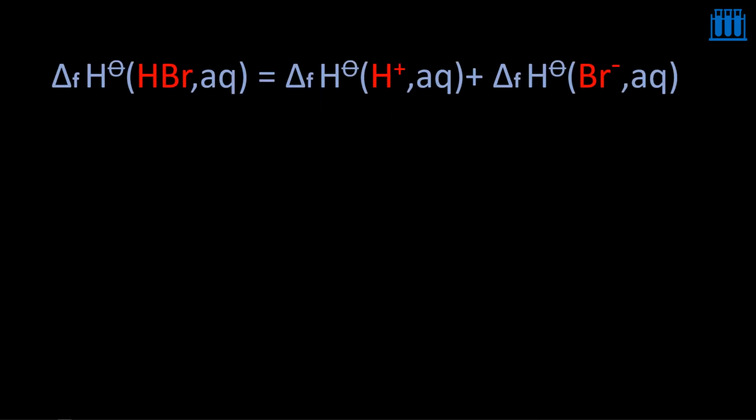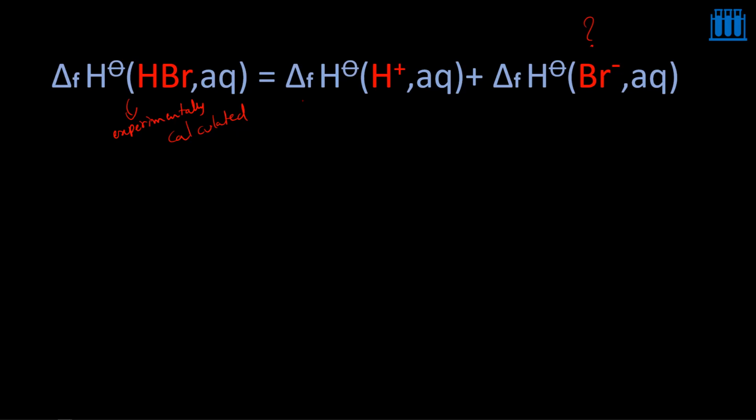For example, I'm going to identify what is the standard enthalpy of formation of Br minus. I want to know this one. For that, what I have done is I have identified experimentally this one. So standard enthalpy of formation of HBr in the aqueous medium can be calculated experimentally.